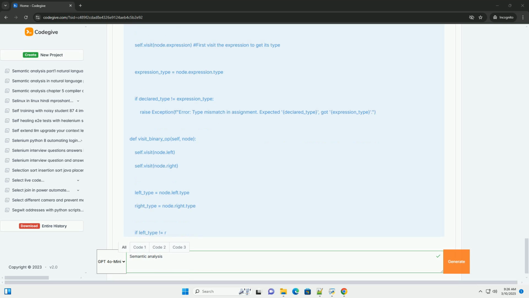In summary, semantic analysis is the phase of compilation that bridges the gap between syntax and meaning. It plays a crucial role in ensuring the correctness and reliability of software. The example above is a starting point. Building a full-fledged semantic analyzer is a complex task, but understanding the underlying principles will give you a solid foundation.